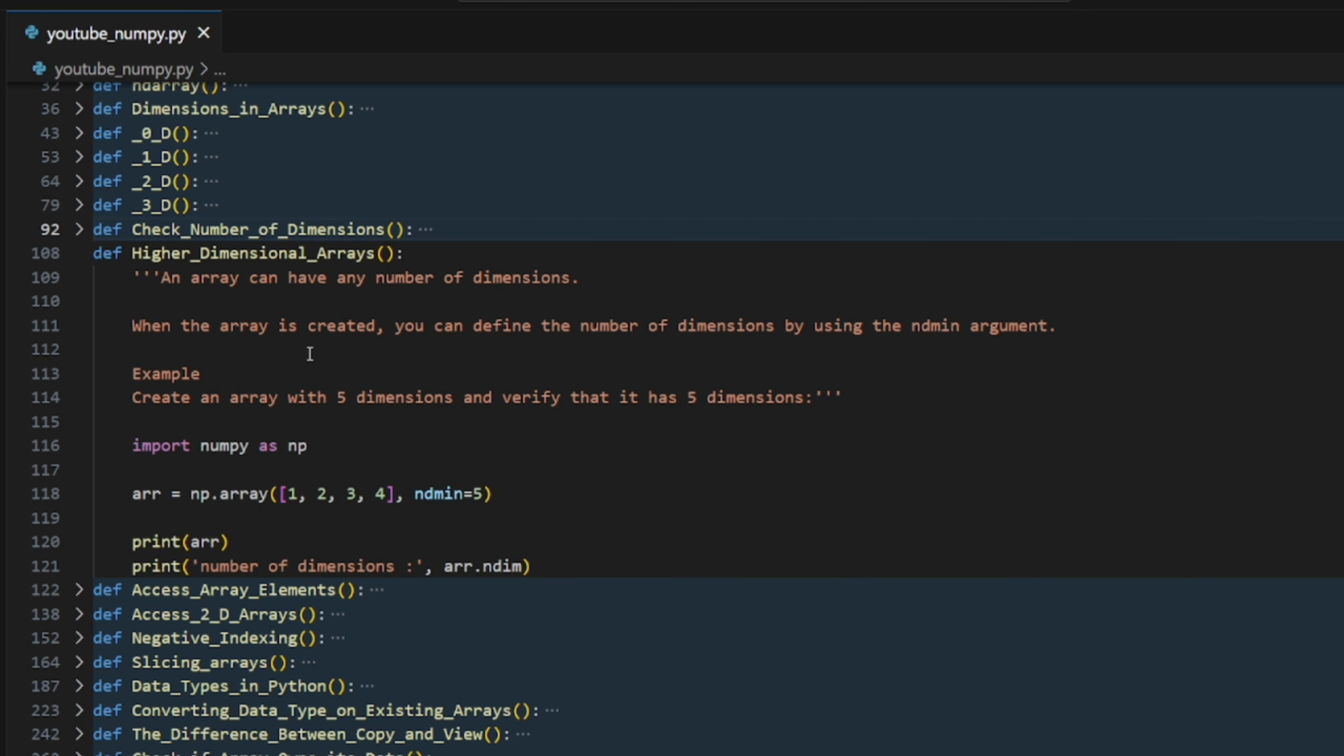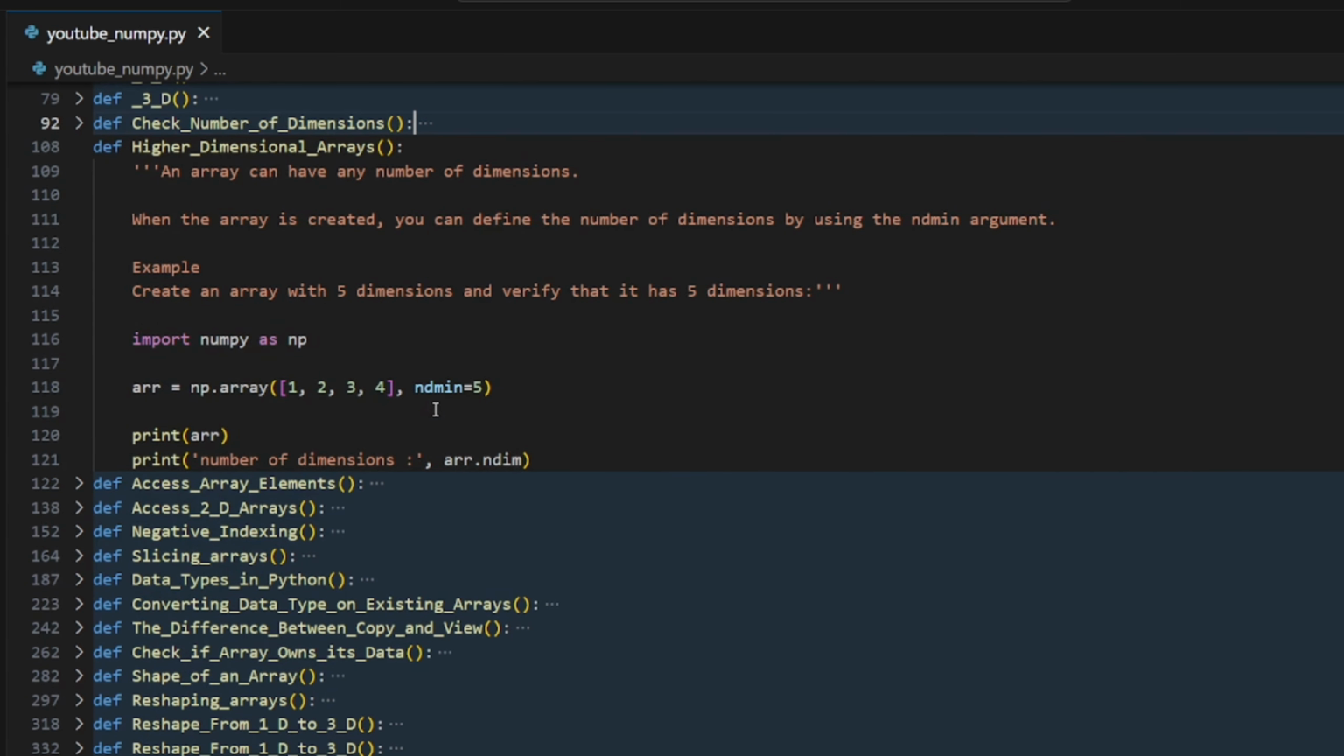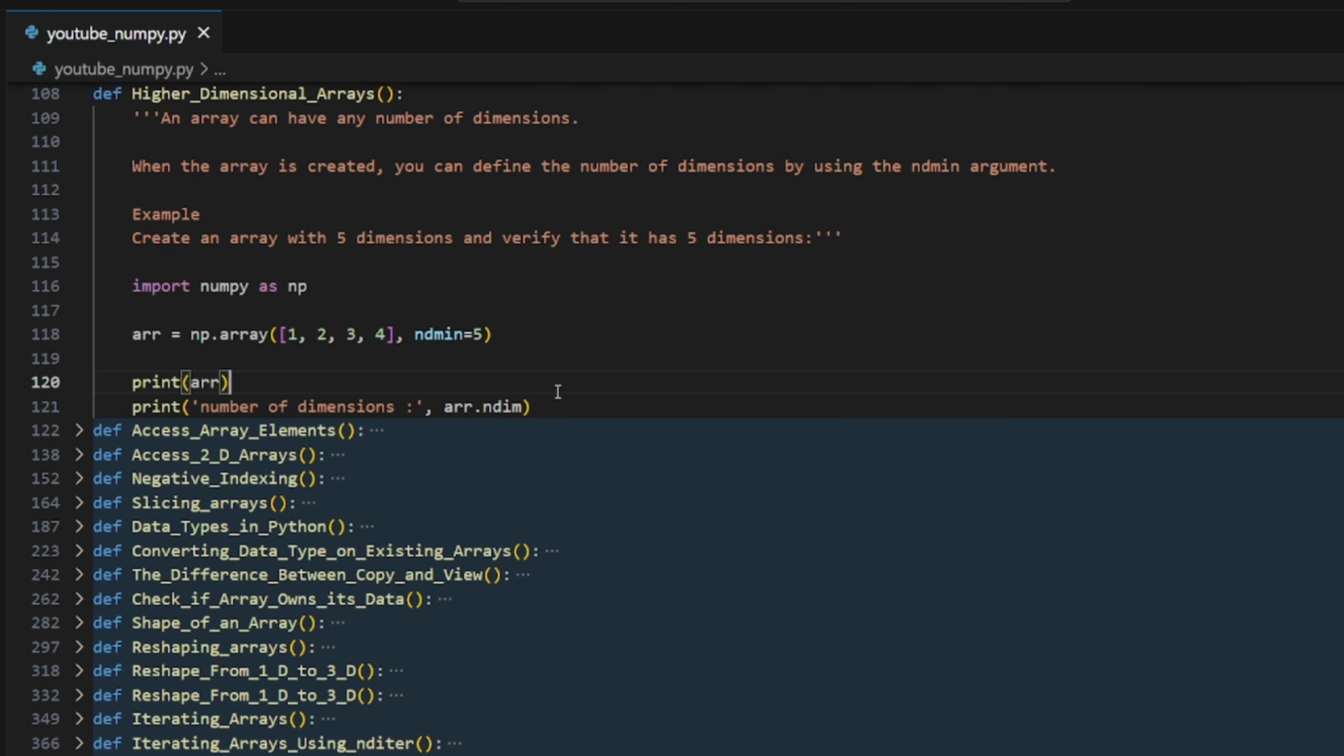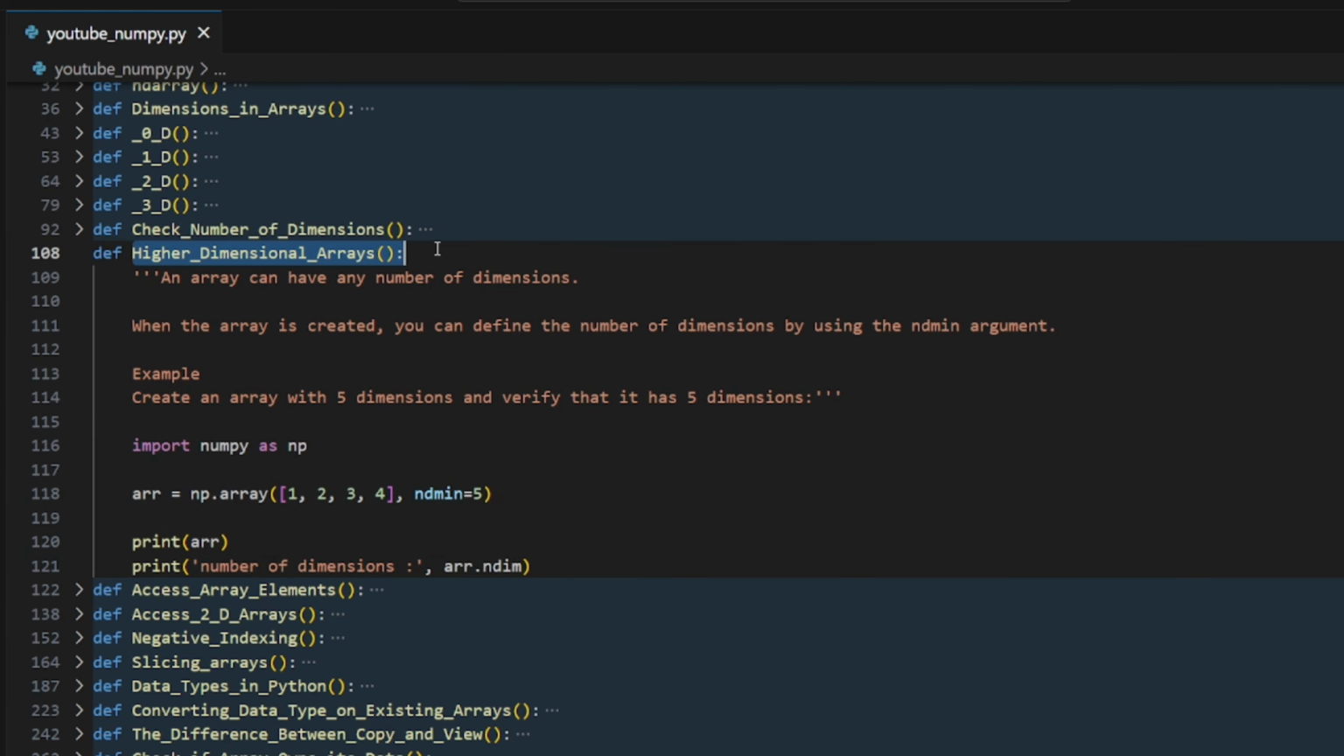Yes, it can have any number of dimensions, but numpy gives the coder the flexibility to set a minimum of, say, 5 dimensions. Now I'm simply printing this. We are importing numpy as np, and we have a list. See, now it's one dimension, right? But here we mentioned numpy should have a minimum dimension of 5. So now let's print it out and check the output.